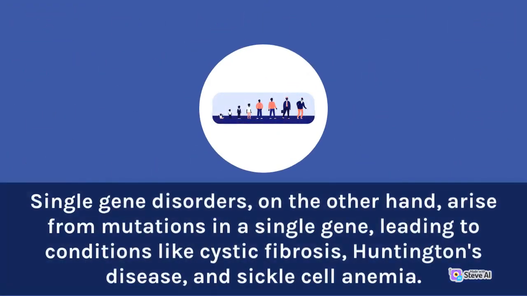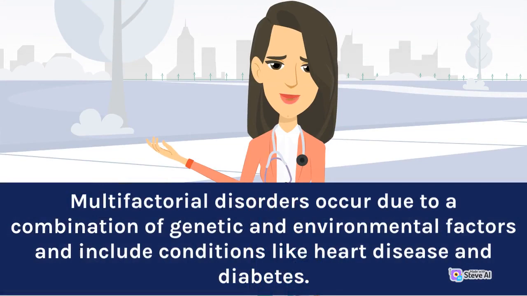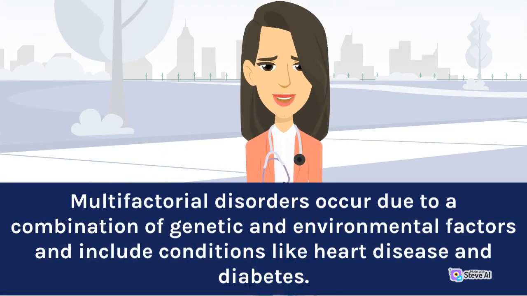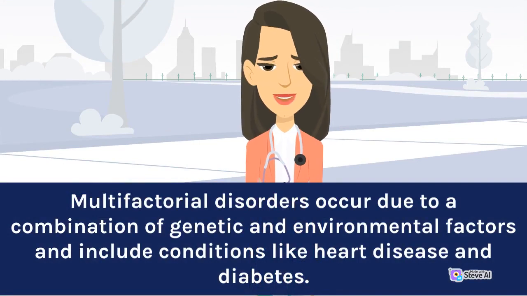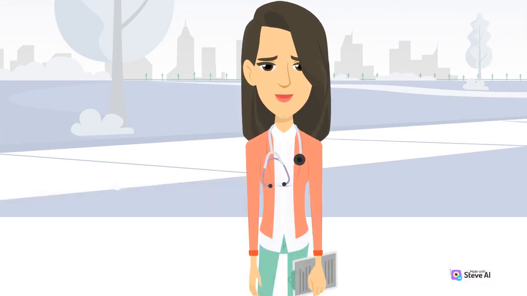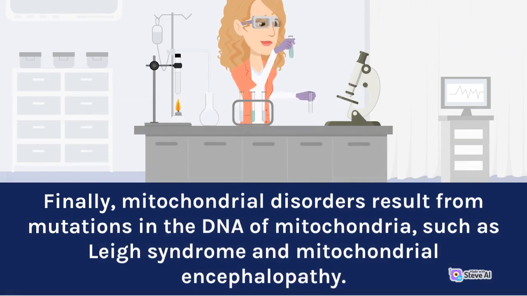Single gene disorders, on the other hand, arise from mutations in a single gene, leading to conditions like cystic fibrosis, Huntington's disease, and sickle cell anemia. Multifactorial disorders occur due to a combination of genetic and environmental factors and include conditions like heart disease and diabetes. Finally, mitochondrial disorders result from mutations in the DNA of mitochondria, such as Leigh syndrome and mitochondrial encephalopathy.